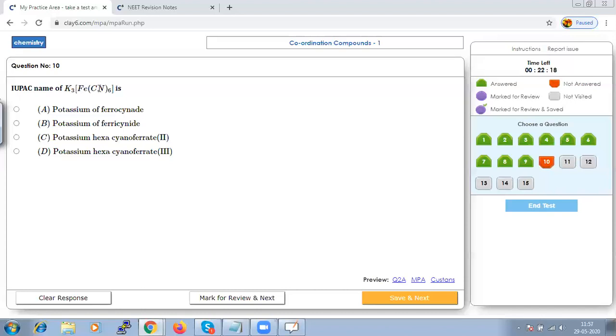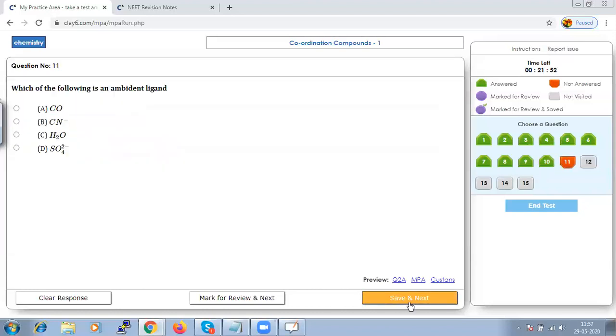Hence, we have to calculate the oxidation state of iron and say whether it is plus 2 or plus 3. But when you calculate the oxidation state here for your Fe, you will find that it is in plus 3 state, and hence you say potassium hexacyanoferrate(III). Hence option D is right. Let us save that and go to next.